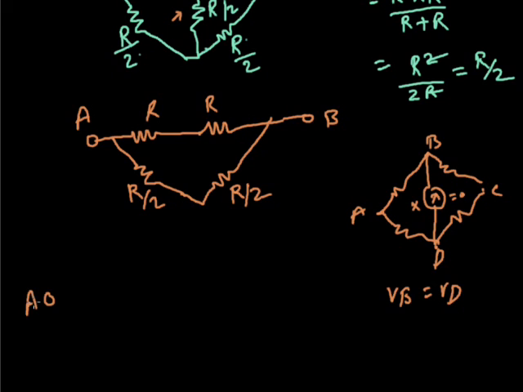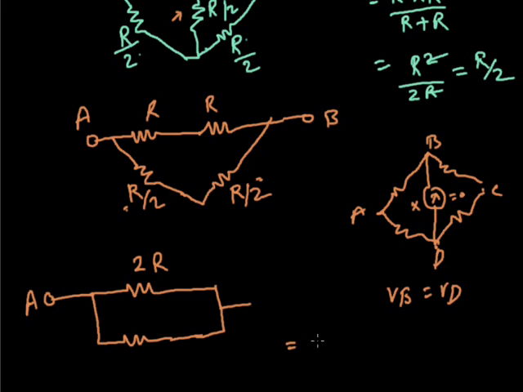This is point A again. As you know, this R ohm and this R ohm are both in series connection. So what is the equivalent of these two? This is R plus R, that is equal to 2R. And this is R by 2, this one R by 2, and this one R by 2. Both are again in series, so we will combine them.